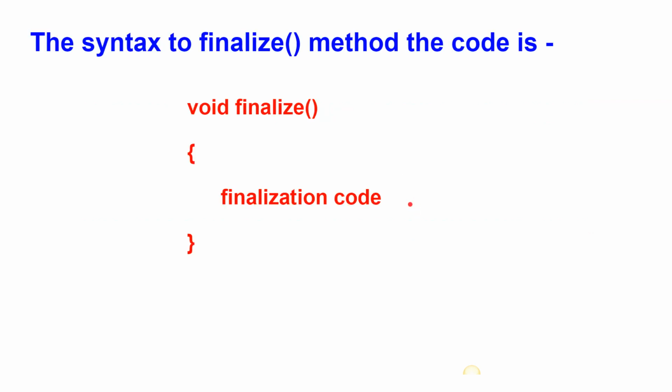Syntax of the finalize method. This is the code. Here we have the return type, the finalize keyword, and then parentheses. Inside the curly braces, you can write the finalization code. What is this finalization method?